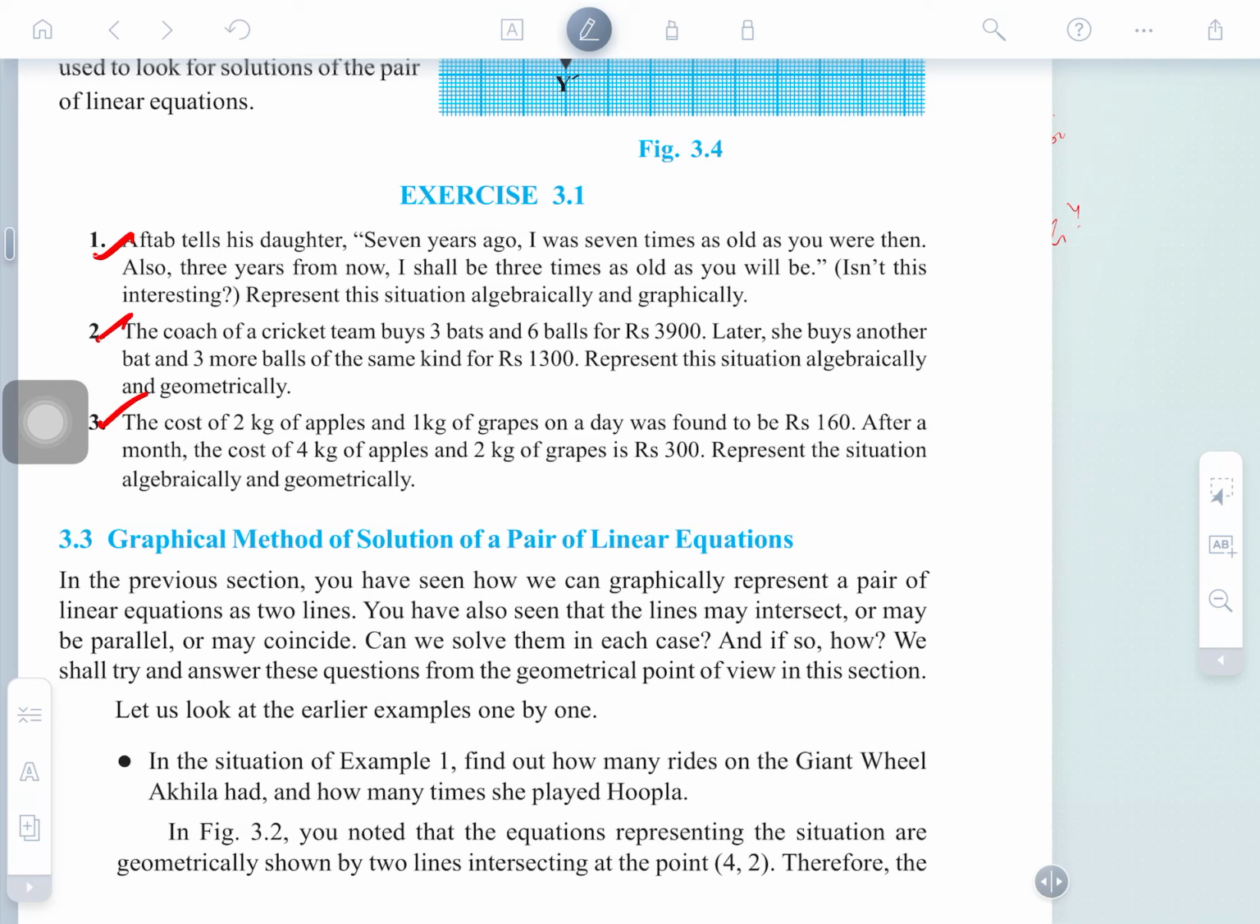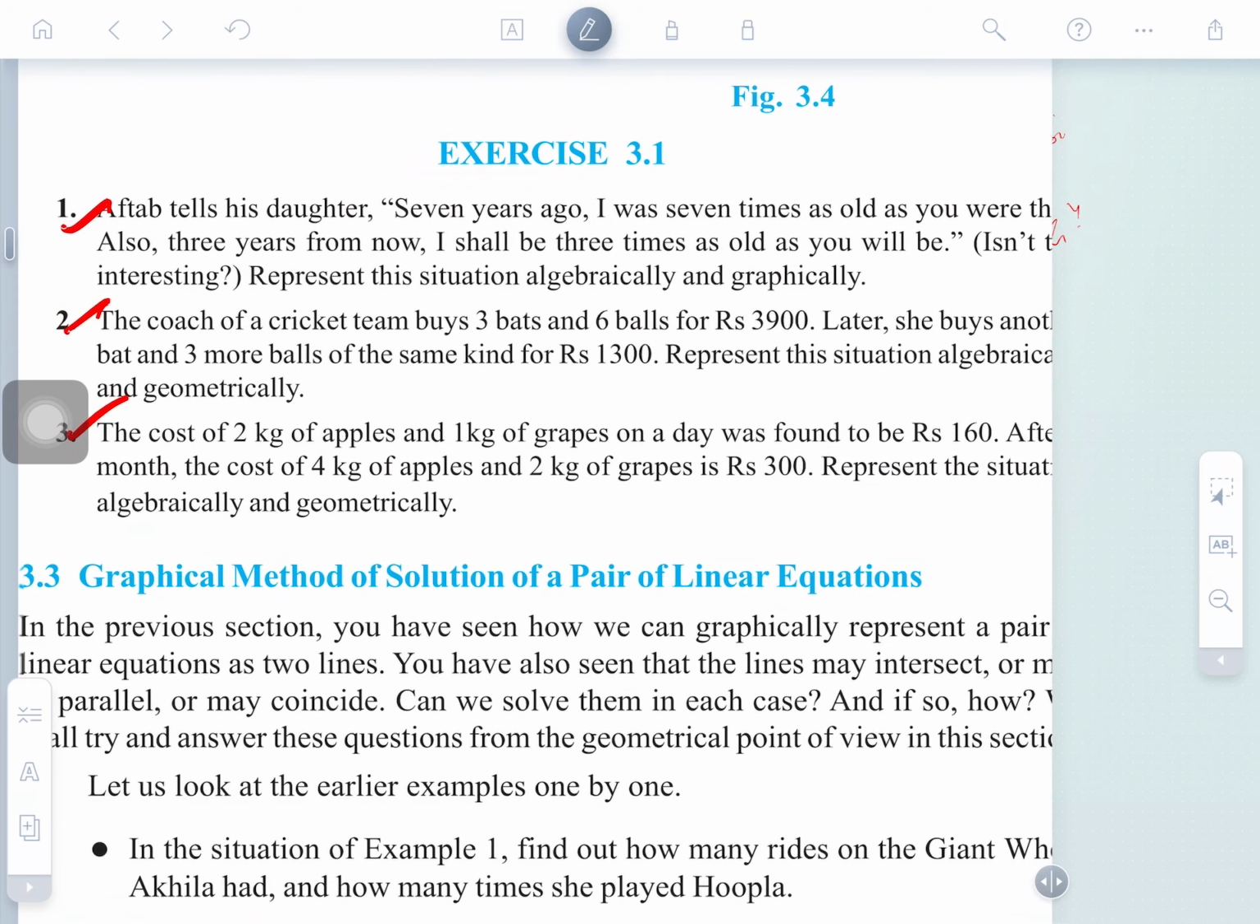Yesterday we started chapter number 3, linear equations in two variables. Some questions I solved yesterday in class, and 3 questions I gave you as a home assignment. I think you all would have done these questions, and they are here before you. The first question I gave you yesterday.